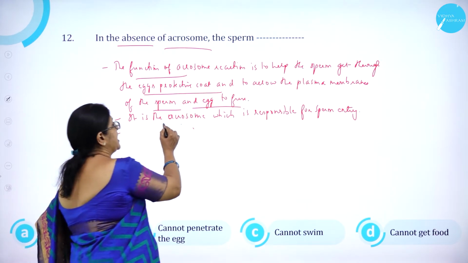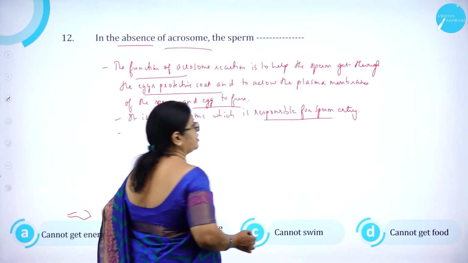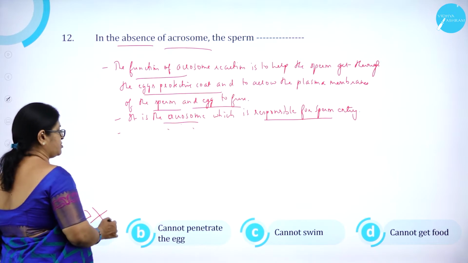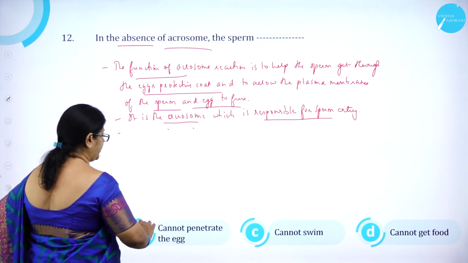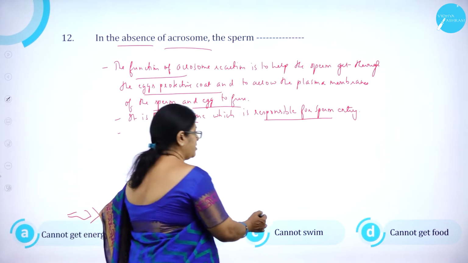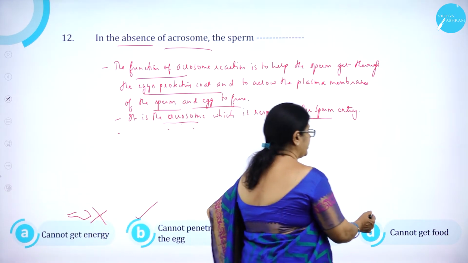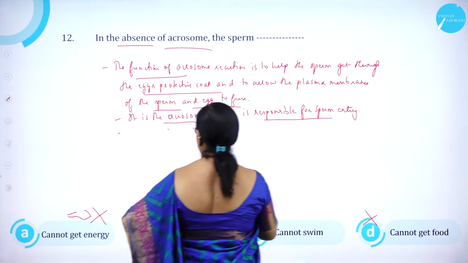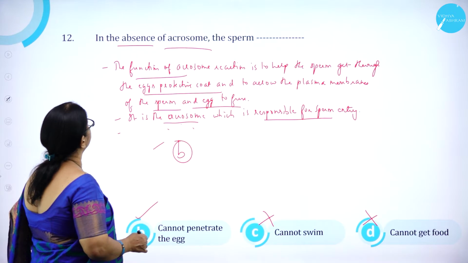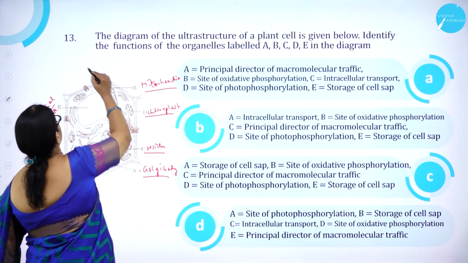So it is the acrosome which is responsible for sperm entry. So option A, cannot get energy, is wrong. Option B, cannot penetrate egg, is correct. Without it, the sperm cannot penetrate the egg. C, cannot swim, is wrong. Option D, cannot get food, is wrong. So option B is correct. Moving on to question number 13.